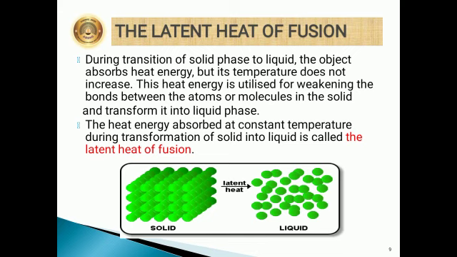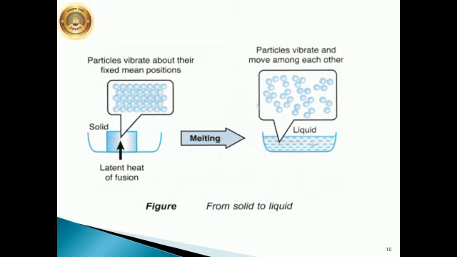So the definition for latent heat of fusion is: the heat energy absorbed at constant temperature during transformation of solid into liquid is called the latent heat of fusion. You have to learn this definition by heart. You can see it in this picture also. The solid particles are together, and as the solid is heated, the particles start vibrating.